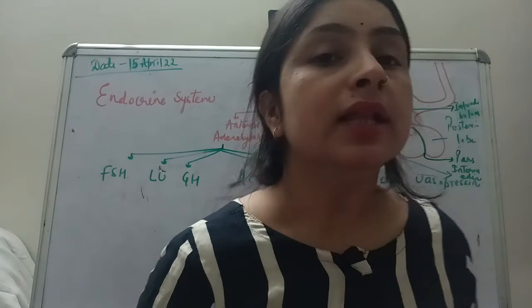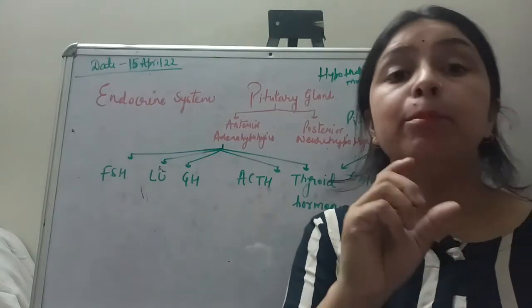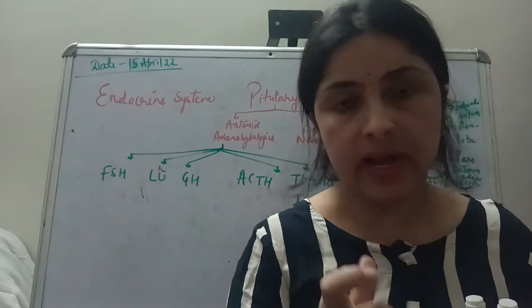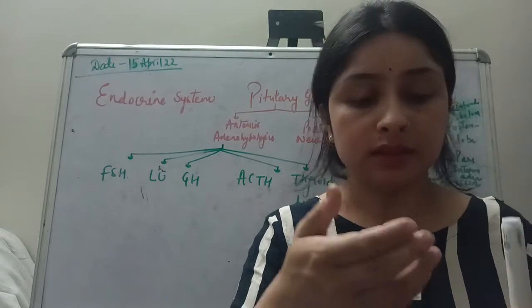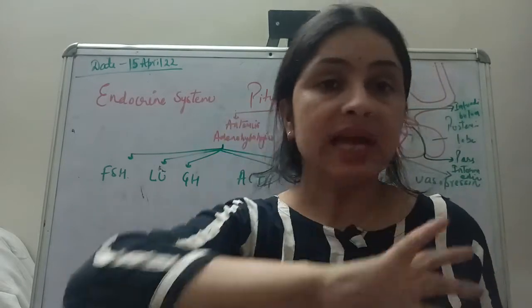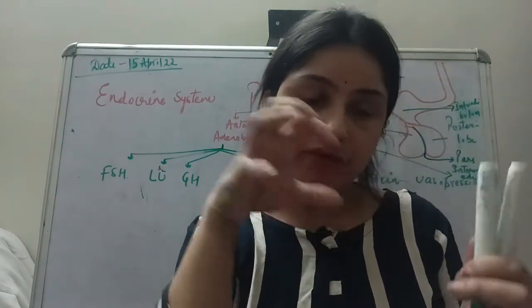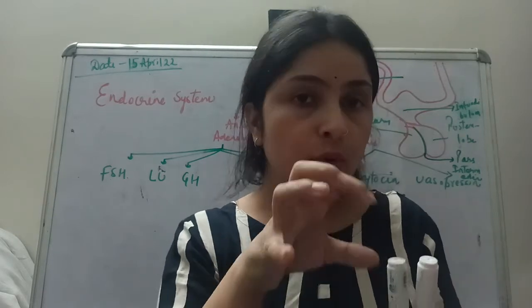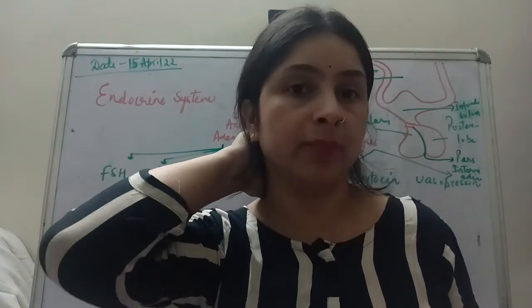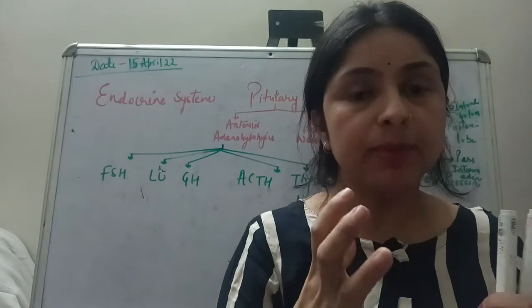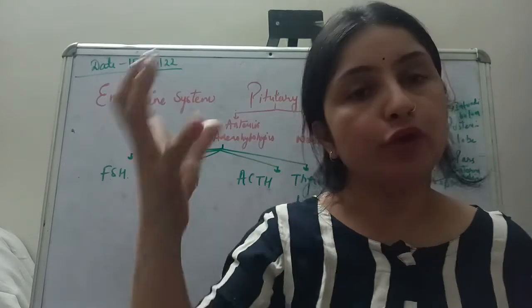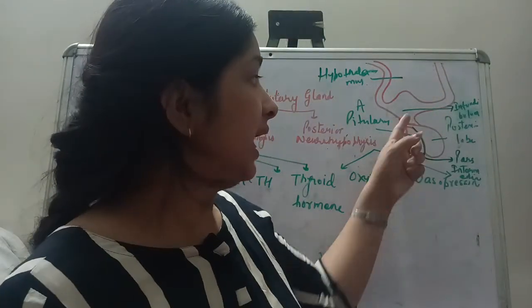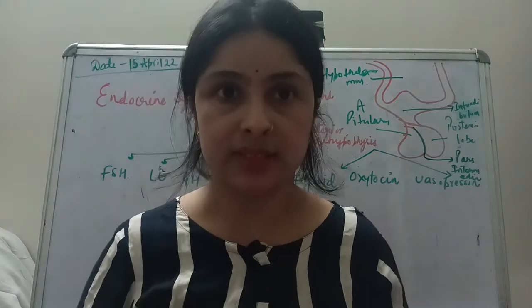So basically this pituitary gland is pea-shaped. It's like a pea, and it's situated at the base of your brain inside a bony cage. It is lying within that bony cage, and this bony cage is at the base of your brain. From the point of view of the hypothalamus, it is lying just beneath the hypothalamus.